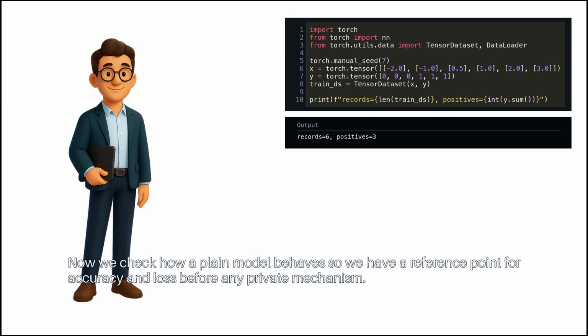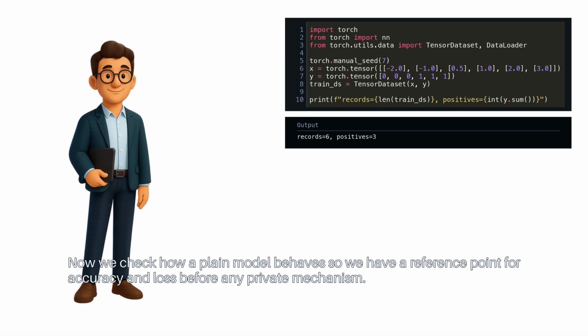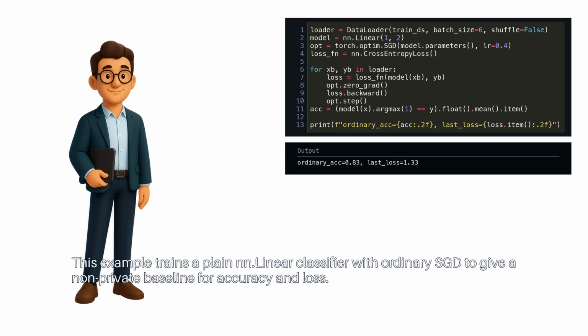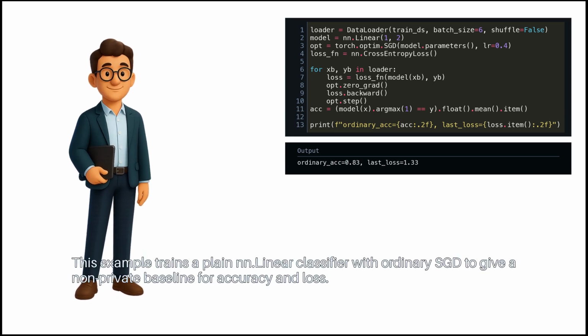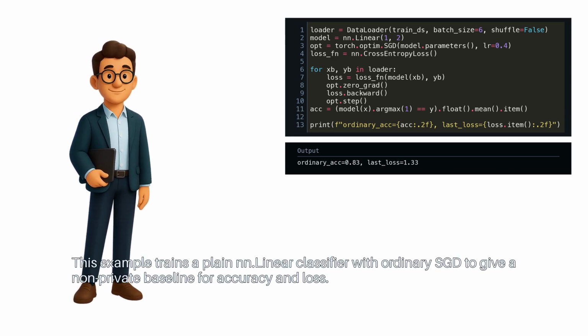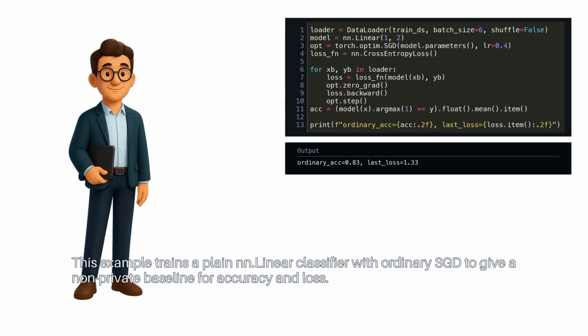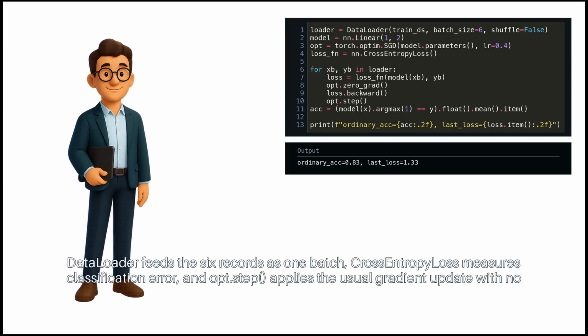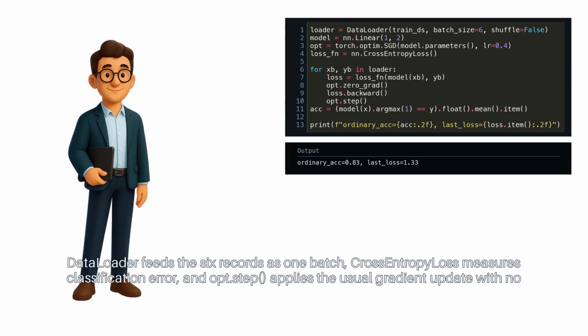Now we check how a plain model behaves, so we have a reference point for accuracy and loss before any private mechanism. This example trains a plain nn.Linear classifier with ordinary SGD to give a non-private baseline for accuracy and loss. DataLoader feeds the 6 records as one batch.